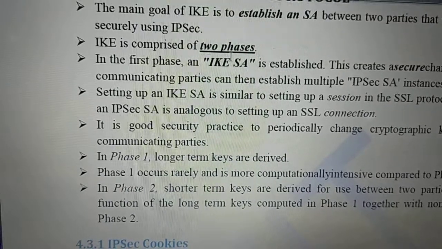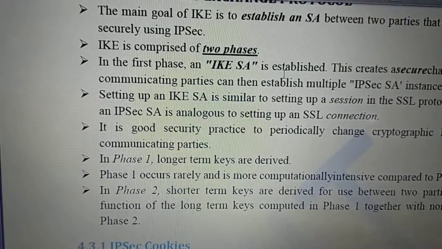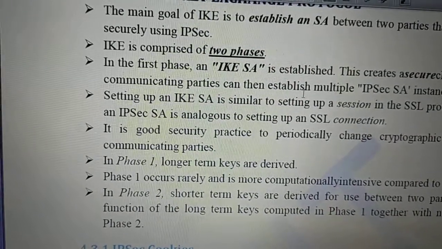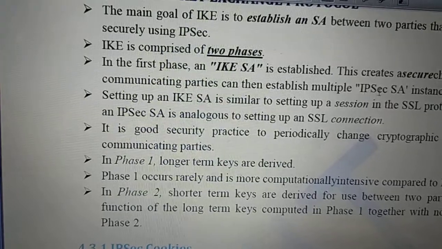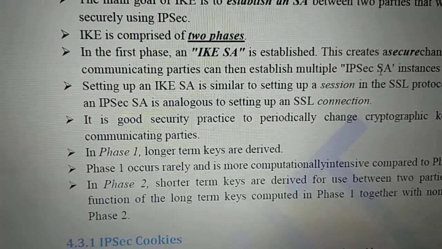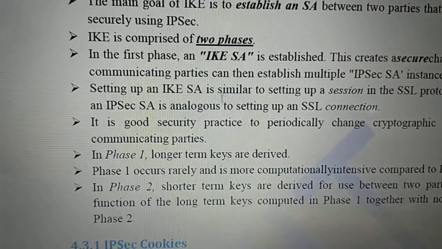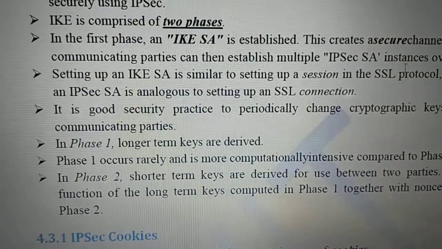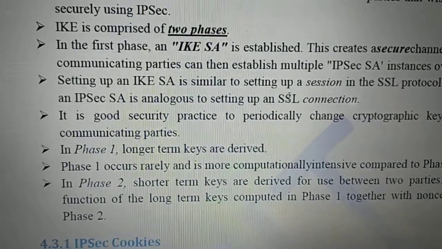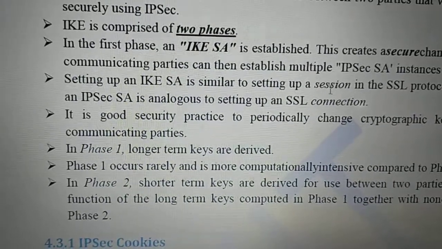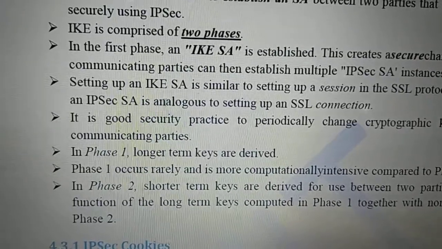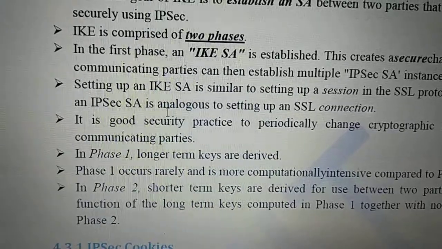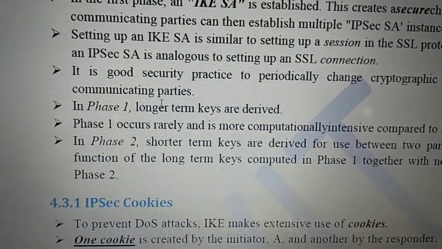The first phase is establishing the IKE security association. Then after establishing this secure channel, the parties can communicate by establishing the IPsec security association, right? This is similar to what we will discuss further in security at the transport layer, the SSL protocol. IKE SA is similar to the session in SSL, and IPsec SA is analogous to an SSL connection. Next class we'll discuss that, which is almost similar.